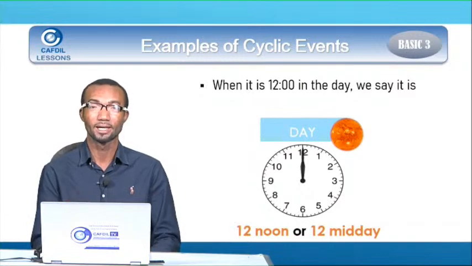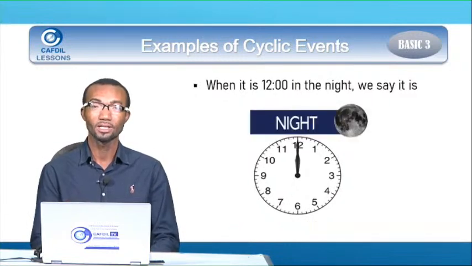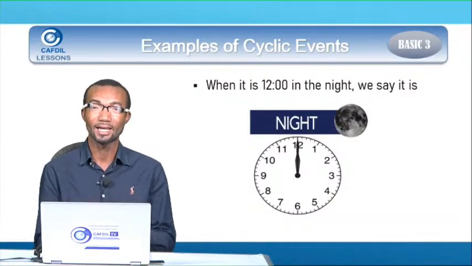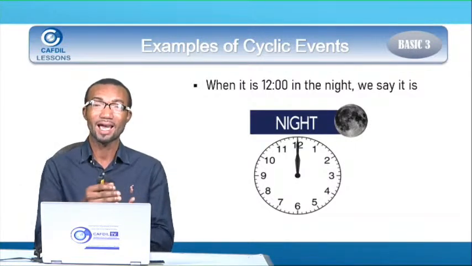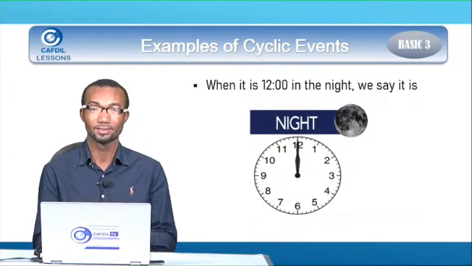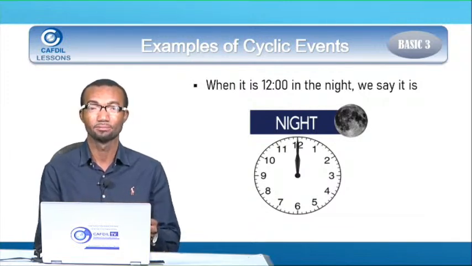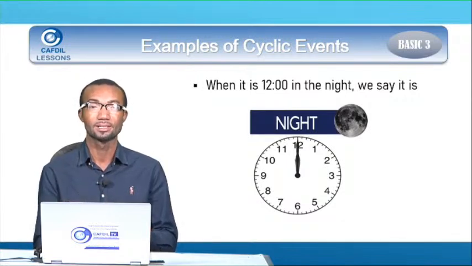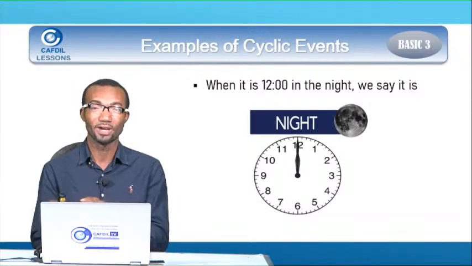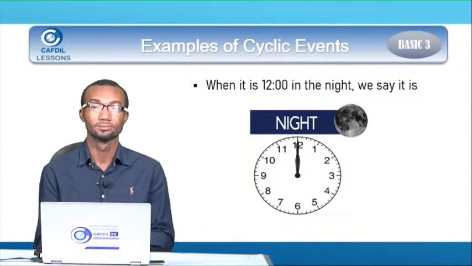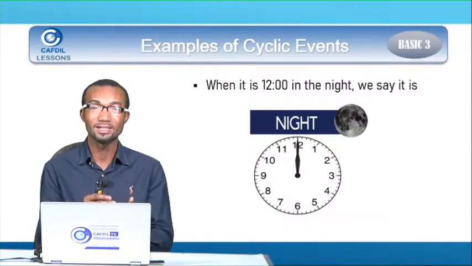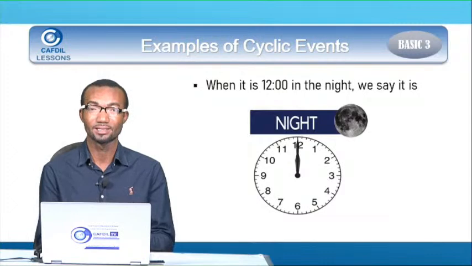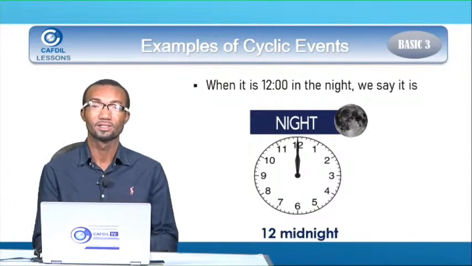So Kate, remember that. And when it is 12 o'clock in the night, that also means that we have spent half of the night. The night starts at 6 p.m. and then ends at 6 a.m., or 5:59. So when it is exactly 12 in the night, we say it is 12 midnight.